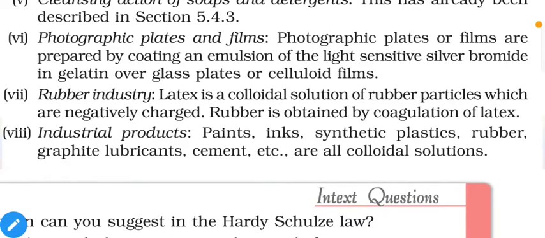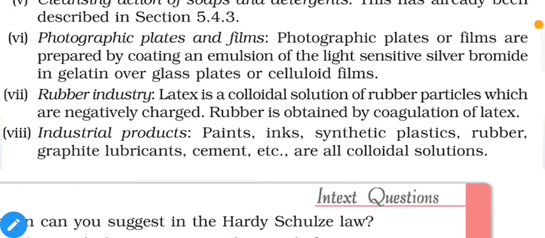Photographic plates or films are prepared by coating an emulsion of light-sensitive silver bromide in gelatin over glass plates or celluloid films. This was used in earlier times when we used camera rolls inside cameras, which give us a negative, and then we can develop an image out of it.